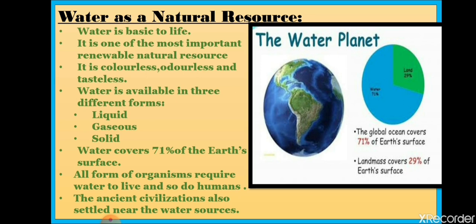Water is available in three different forms, and all of you already know about it: liquid, gaseous, and solid. In the liquid state, water is present in rivers, oceans, lakes, ponds, surface water, and groundwater. All these are the sources of liquid water.